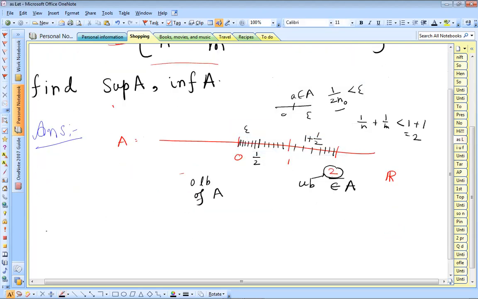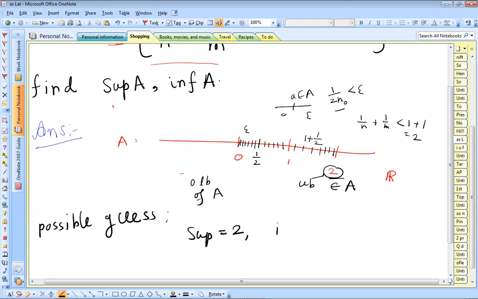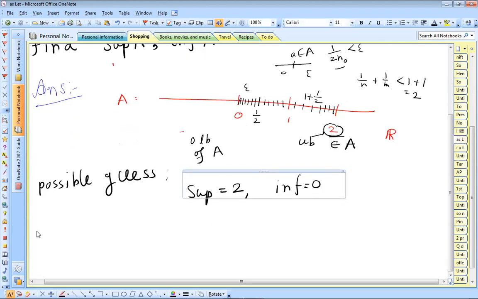So the possible guesses are: supremum is equal to 2 and infimum is equal to 0. Now what is our claim?